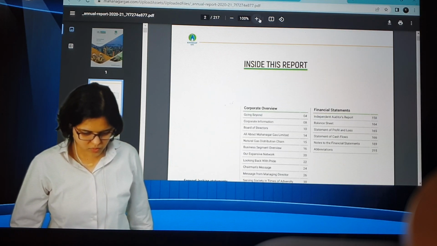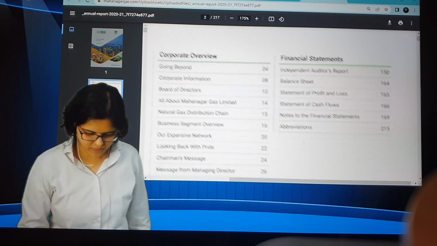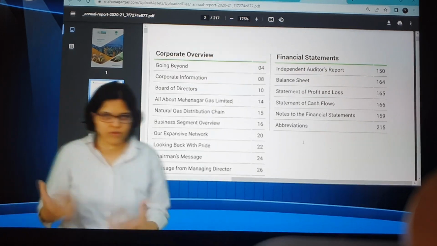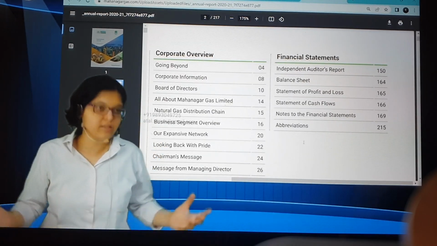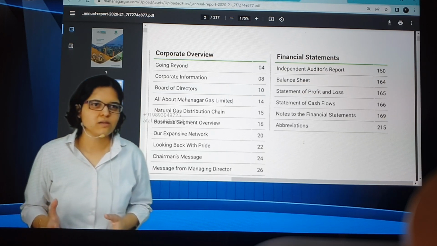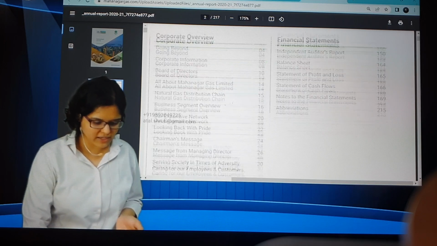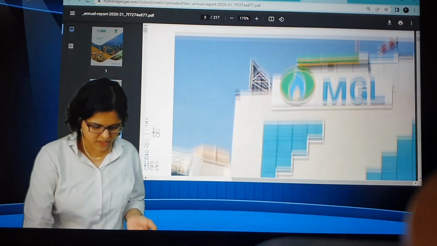Inside this report, I'll just zoom in if you want. Now generally what happens is that, because I've seen a lot of annual reports, I can tell you that there's 99.9% chance that there is no subsidiary associated. Why, I'll tell you. You open any big company annual report, it will run into 300-400 pages, typically. And this is only 217 pages, half size, number one. Number two, this is the index, right? Corporate overview, statutory reports, and then the actual report starts.